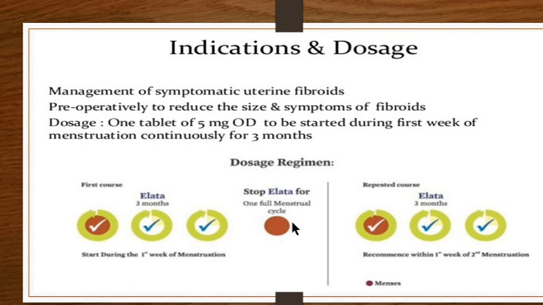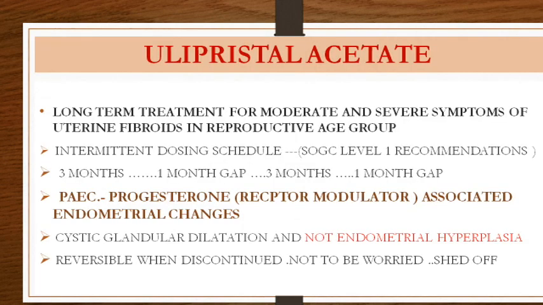And after the 30 days gap of April, on 1st of May, when she has her second menses, you again start within the first week of menses. And then you give for the whole 30 days of May, then you give for another 1 month, and then another 1 month. So you give it in June and you give it in July. So this is one course and this is the second course. And that is how you decide how many courses you can give. So 3 months, then 1 month gap, then 3 months, then 1 month gap. This is how the dosing of ulipristal has to be done.